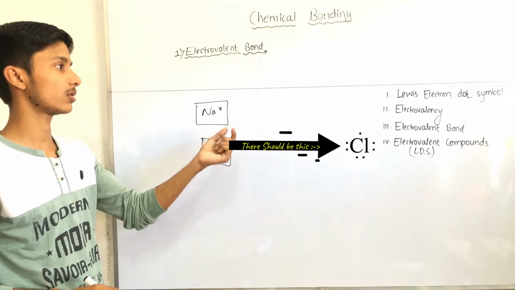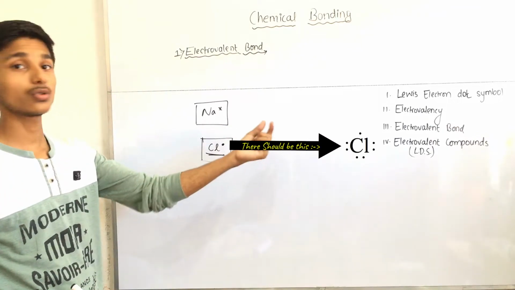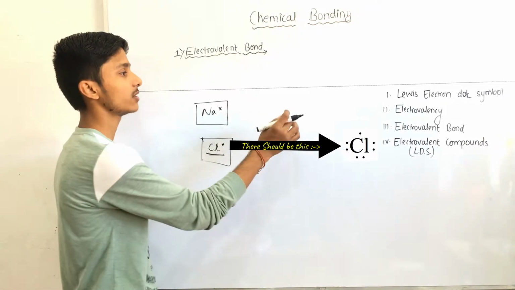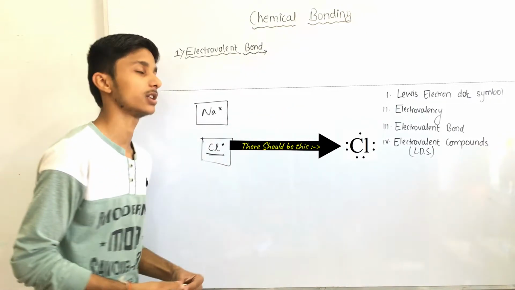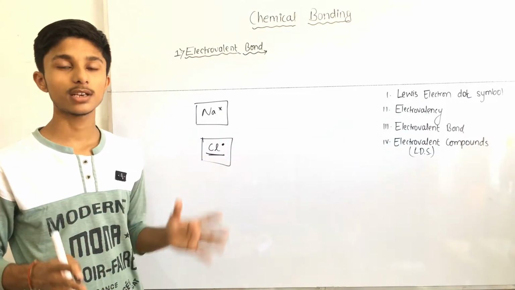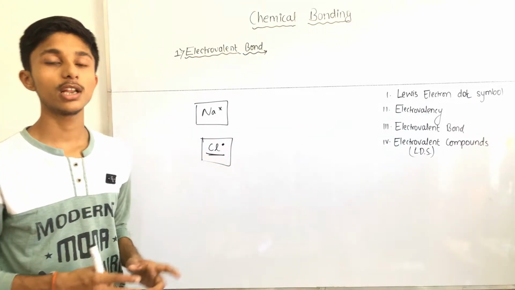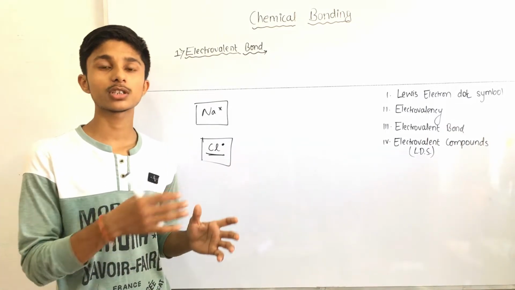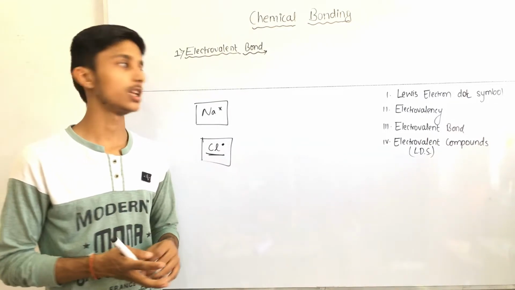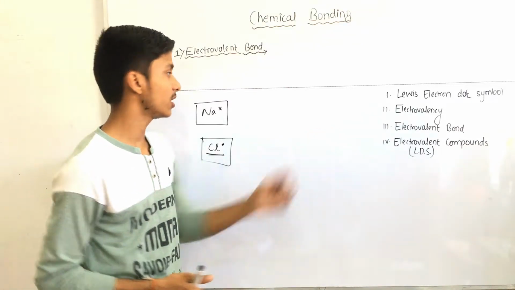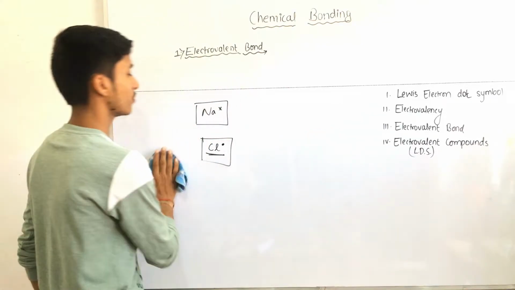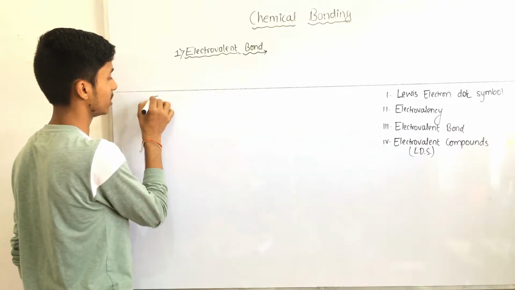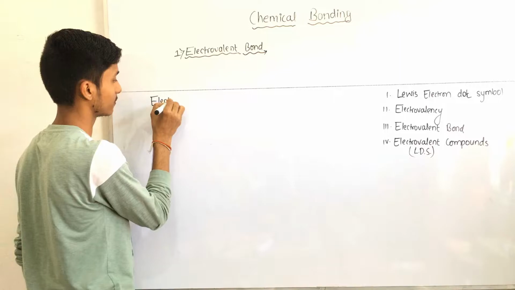We use the electron dot method to show the formation of electrovalent bond. Now we move to our next topic, that is electrovalency. Electrovalency is such a valency in which electrons transfer from metal to non-metal, that is, electropositive elements to electronegative elements. Third number, here we write the definition for electrovalency.